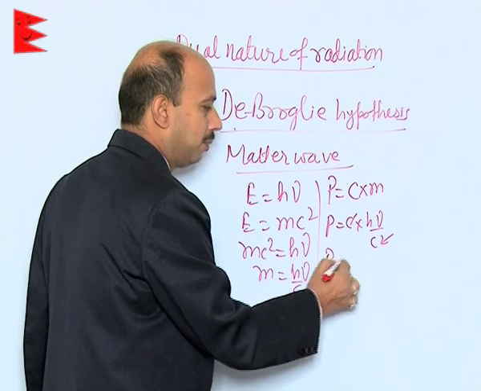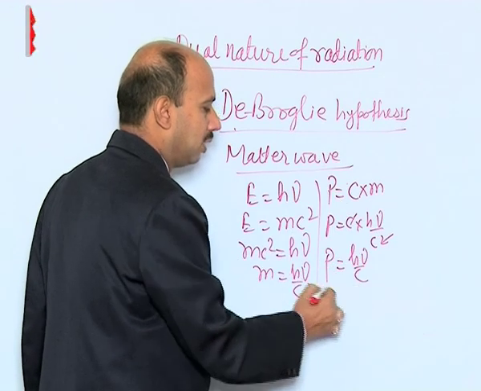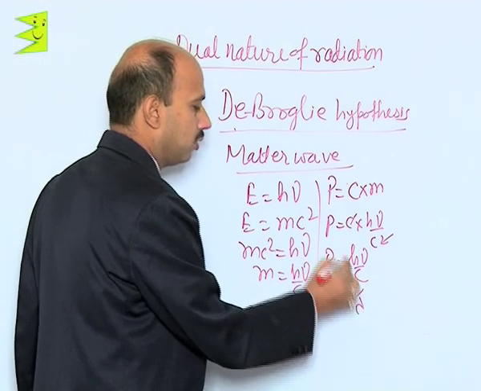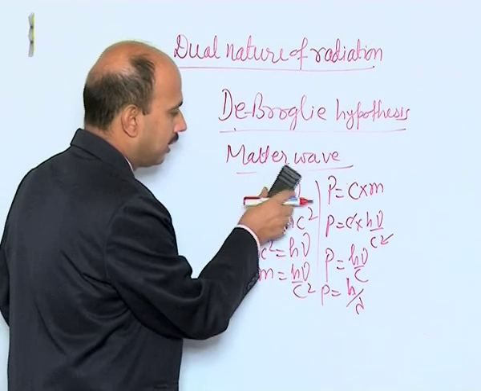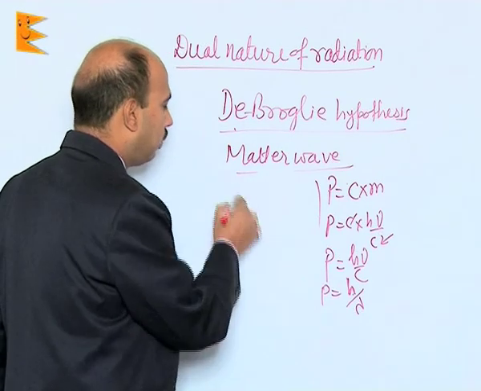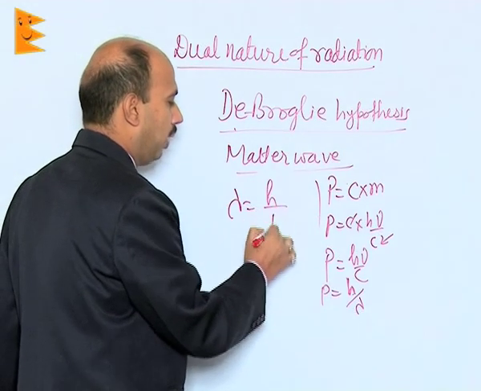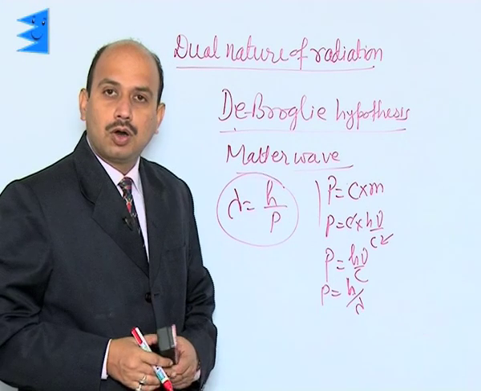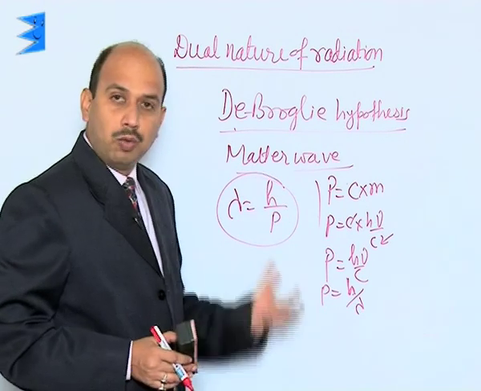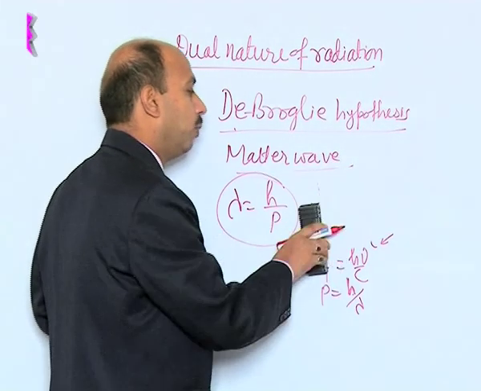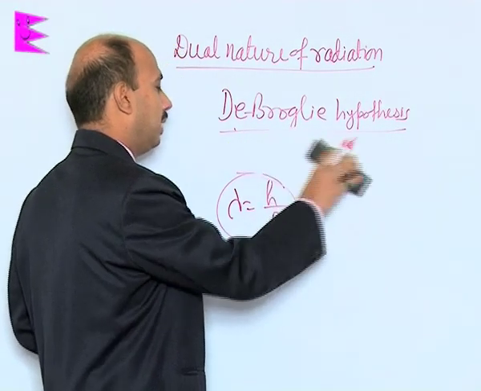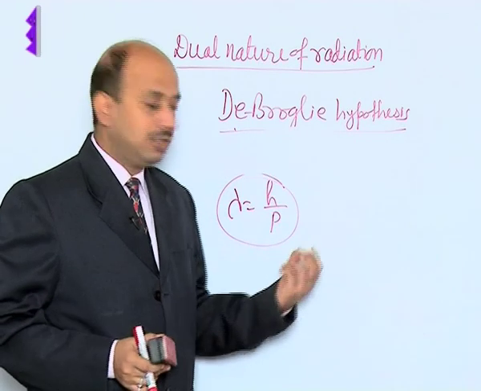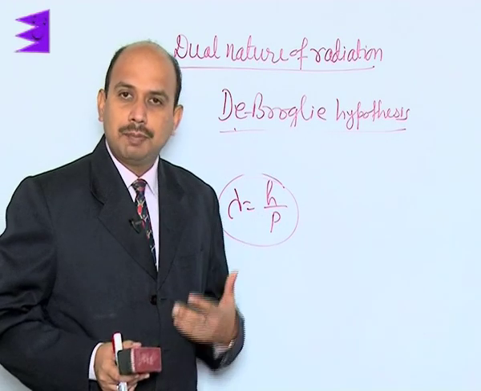So, we get p = h nu / c, that is p = h / lambda. So, lambda = h / p. This is the wavelength of the light or the particle moving here, and so we can say the wavelength of the matter wave is given by lambda = h / p, where h is Planck's constant and p is momentum.